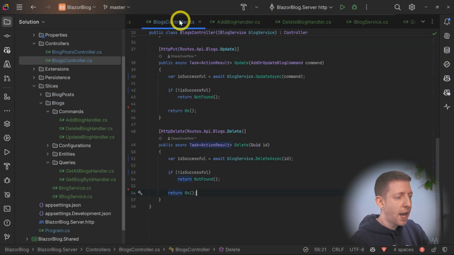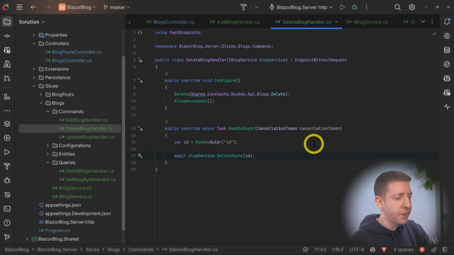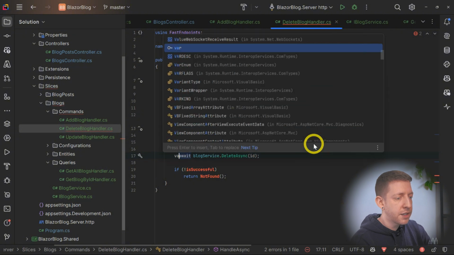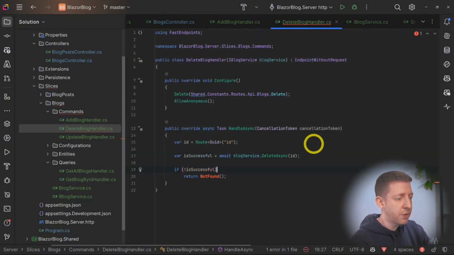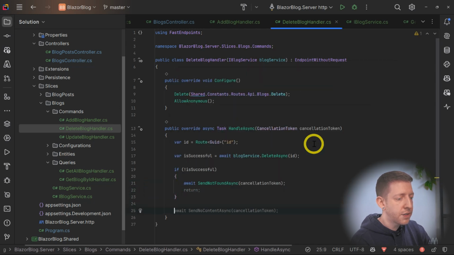And then if we look over in our blogs controller, we can see that we're checking if it's successful, and if it's not, we return not found. So let's do the same in our handler. So I'll say isSuccessful equals the result from the service. If it's not successful, we will await SendNotFoundAsync, pass in the cancellation token and return. If it is successful, we will await SendOkAsync. And again, we'll pass in the cancellation token.